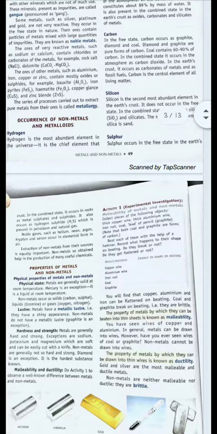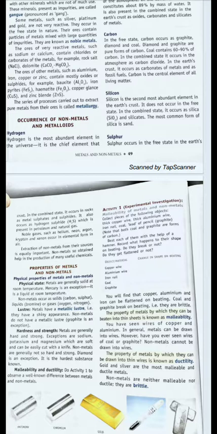Next is sulfur. Sulfur occurs in the Earth's crust in the combined state. It occurs in rocks as metal sulfides and sulfates. It also occurs as hydrogen sulfide, which is present in petroleum and natural gas.